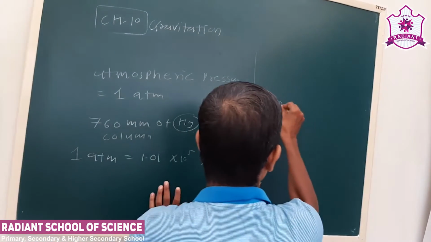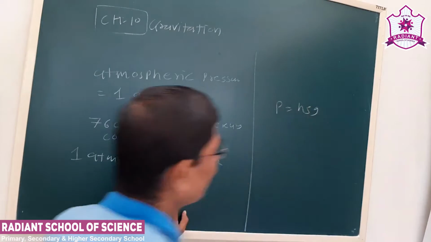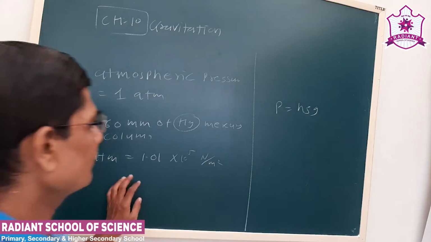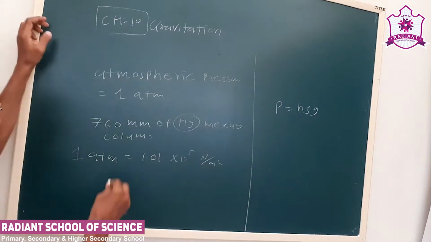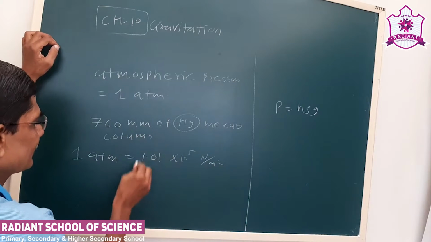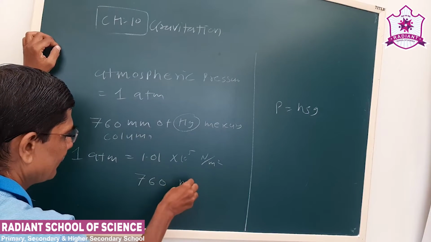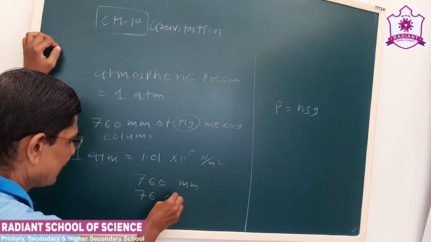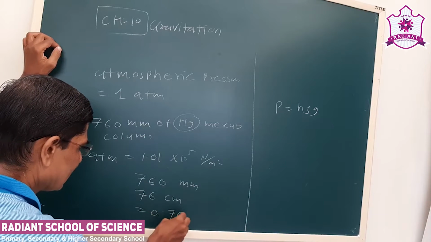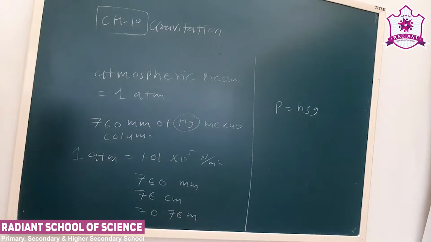Now see the formula of pressure with height: P is equal to h rho g. Here h is the height of the mercury column. See here, 760 mm, that is 76 centimeter or 0.76 meter. This is the height.